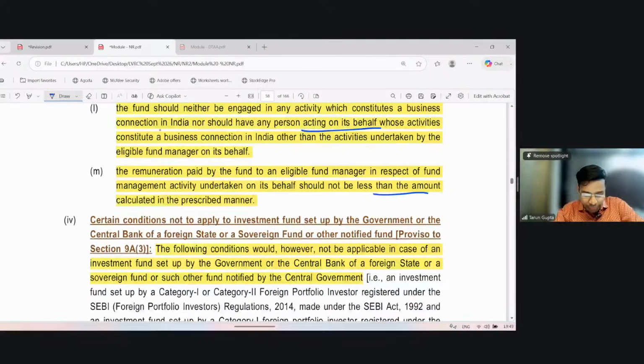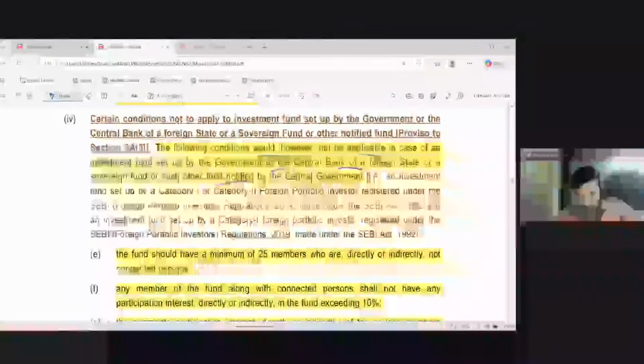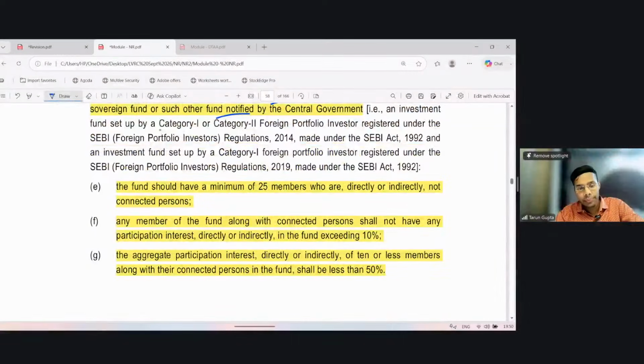Now it says that the following condition, so if you are a fund of a foreign government, then some of the conditions are not applicable. So it says that the following condition will not be applicable in case of investment fund set up by the government or the central bank of foreign state or sovereign fund or such other fund notified by the central government. What these conditions are?